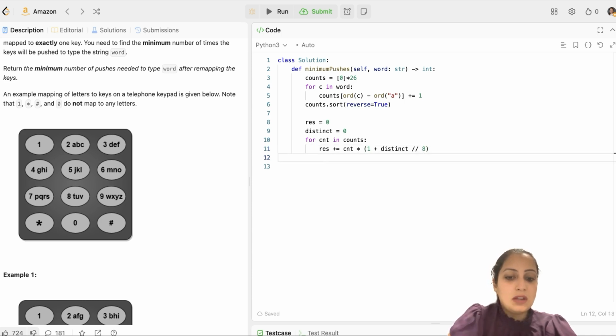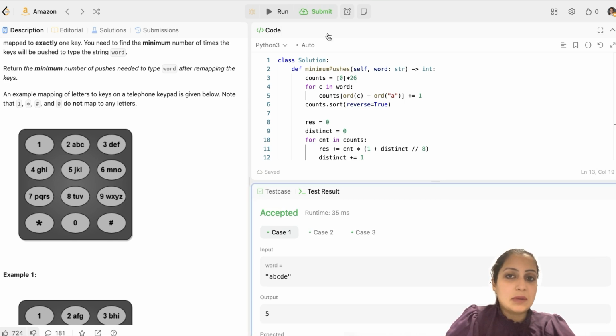And you also have to increment your distinct every time you encounter a count, because for every alphabet, you have a count. So whenever you encounter a count in counts, that corresponds to a distinct alphabet. That's your entire code. Just return the result. So, I can just run it. See, it's accepted. Let's submit.